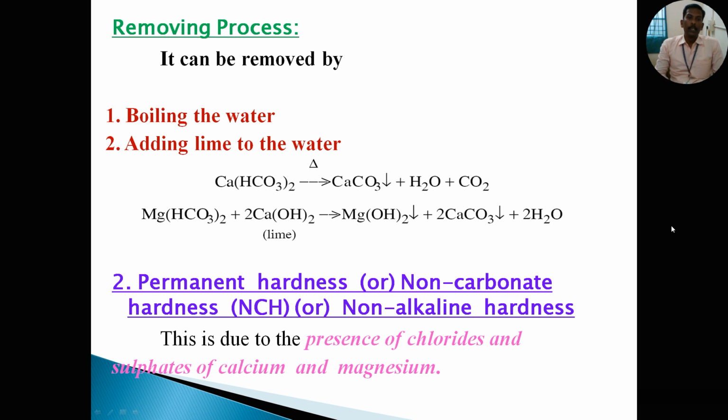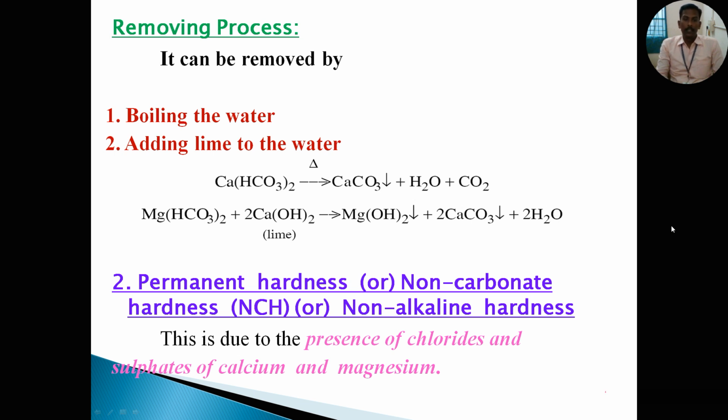Then the second one, adding lime to the water. You take one glass of water and add lime to form magnesium hydroxide, and calcium carbonate is precipitated at the bottom of the glass. Then the water is used for drinking purposes after filtration. Very important: you should not directly drink the water after adding lime.